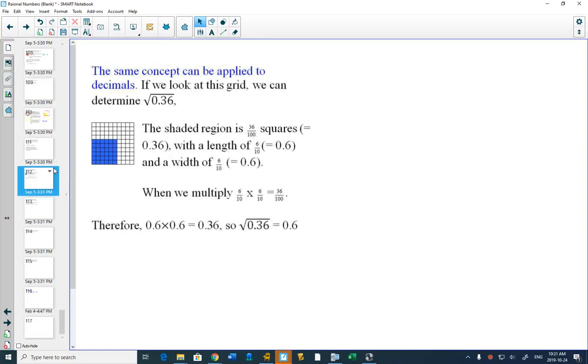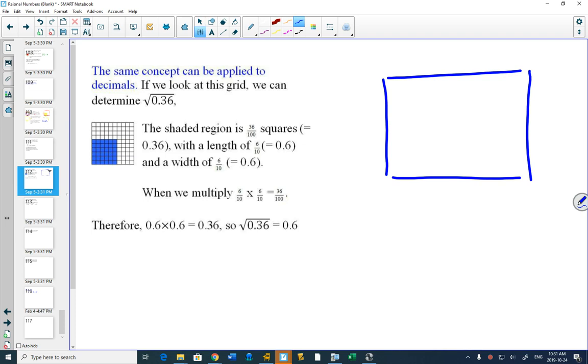Another way we can think of decimals. Okay? If we take a regular square that's 1 by 1. So this is regular numbers 1 by 1. But then you break it up into 10 pieces this way and 10 pieces that way. I don't know if I counted right. There might be more or less.